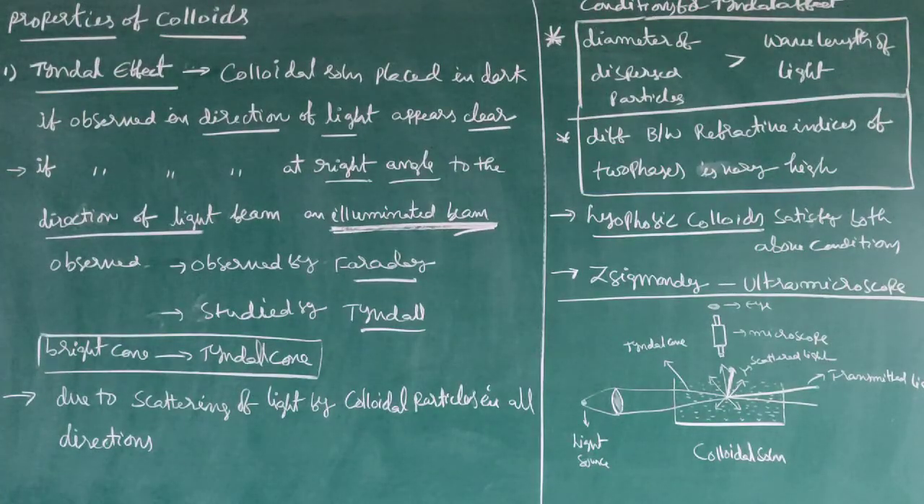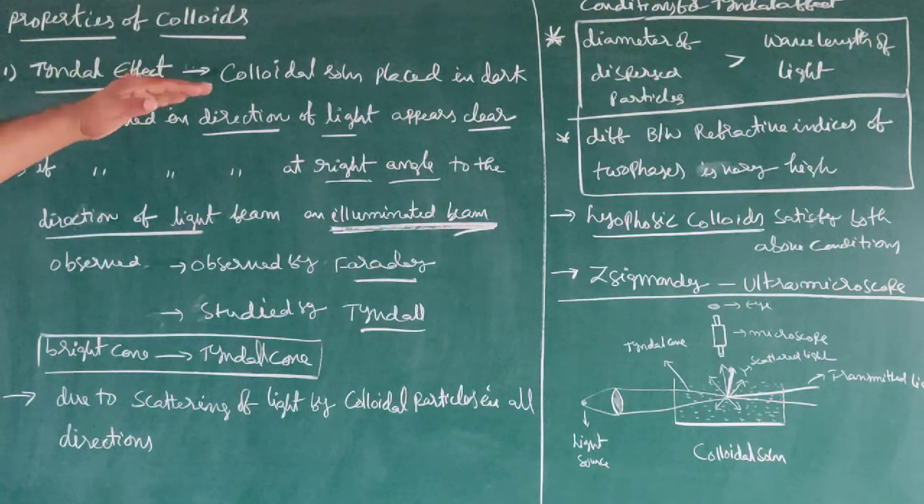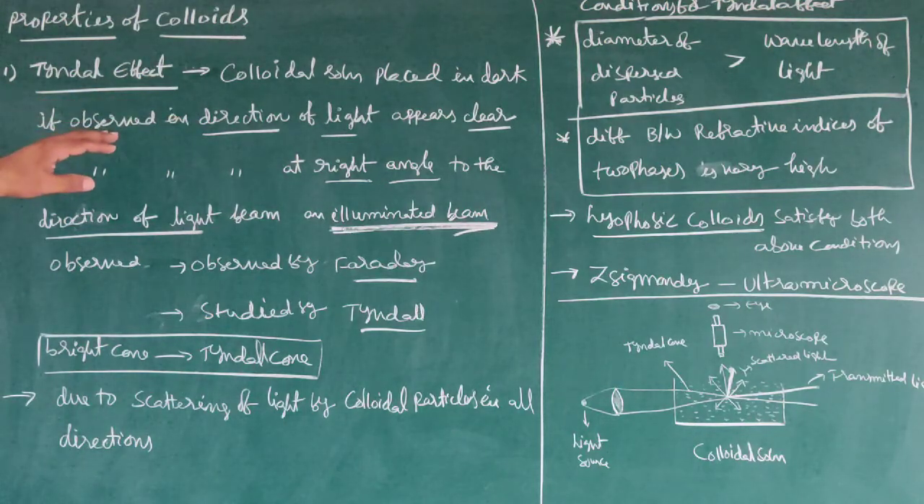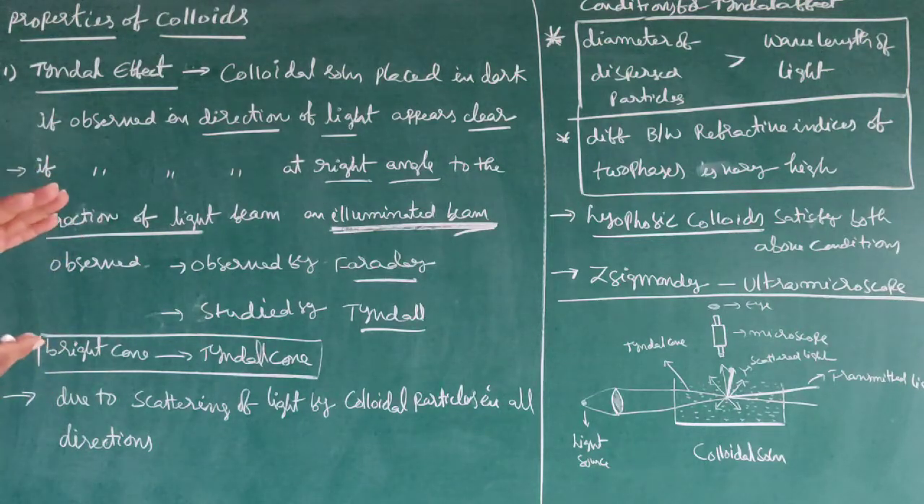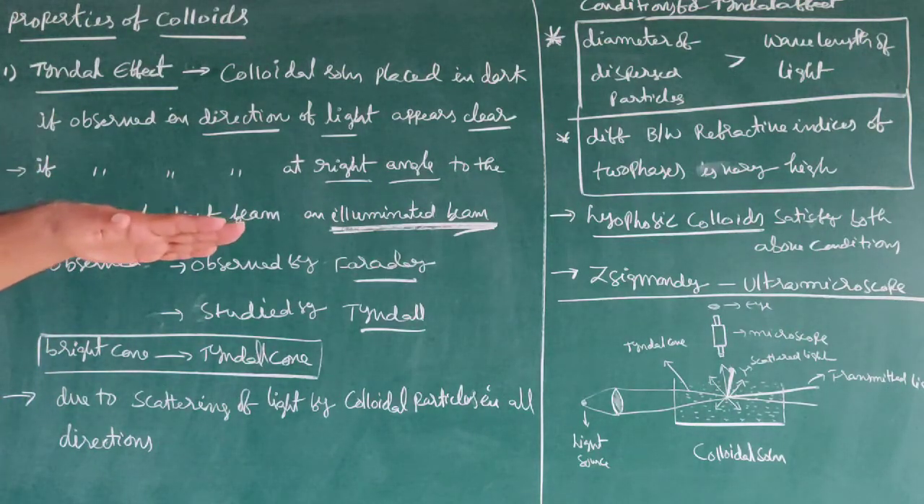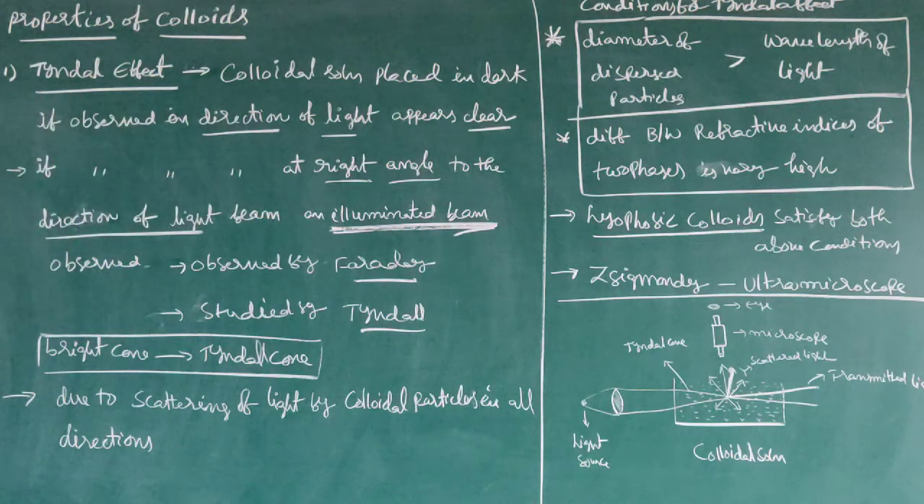Next one, properties of colloids. This is the most important. So many times questions are asked, both subjective and objective. Suppose a colloidal solution is placed completely in dark. If it is observed in the direction of light, it appears clear.